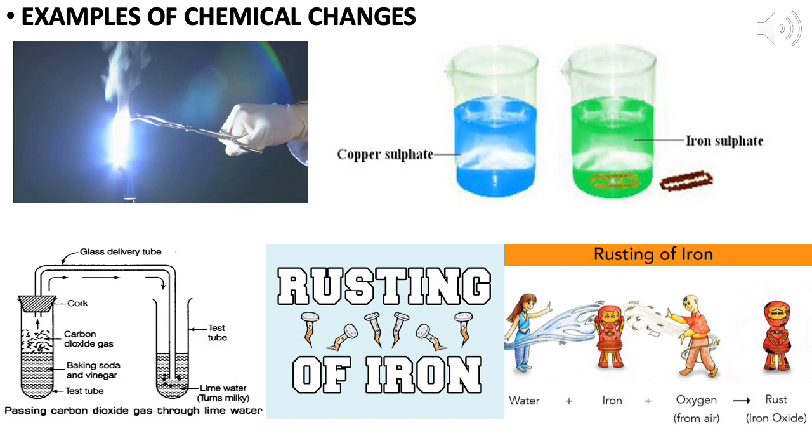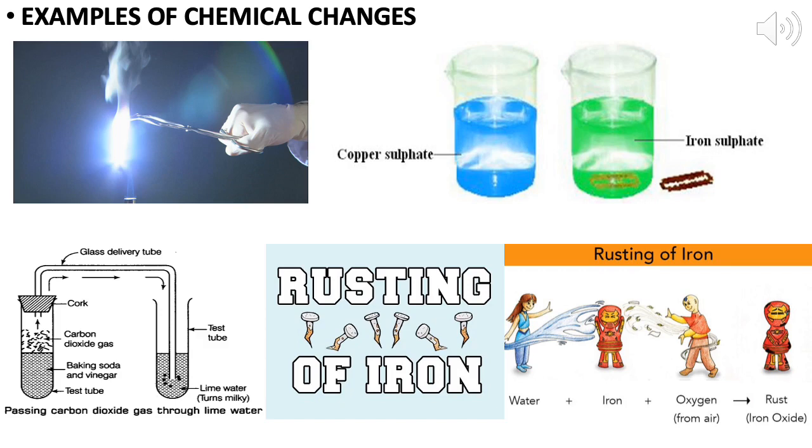When we collect that magnesium oxide and mix it with water, it will form magnesium hydroxide. When we test this magnesium hydroxide with litmus paper, we see that the red litmus paper turns blue. It means the magnesium hydroxide is basic in nature.